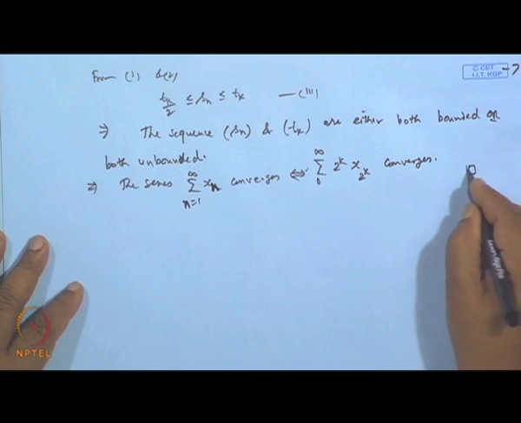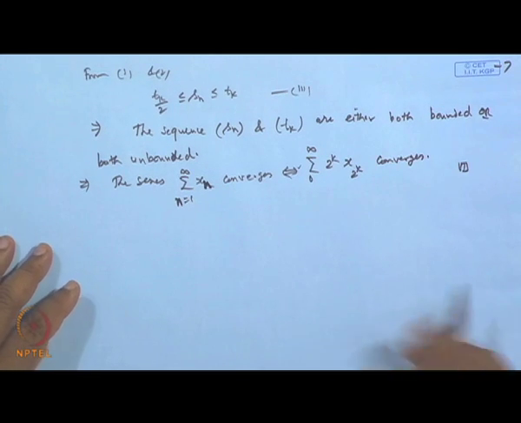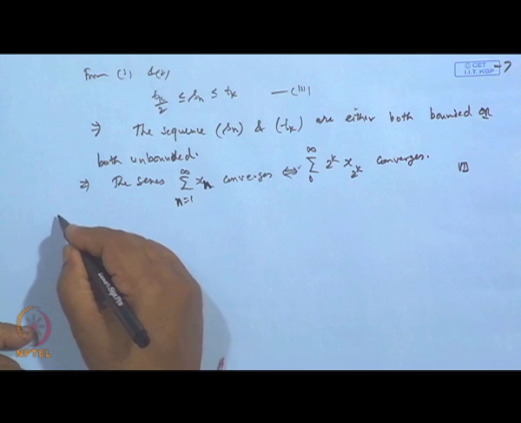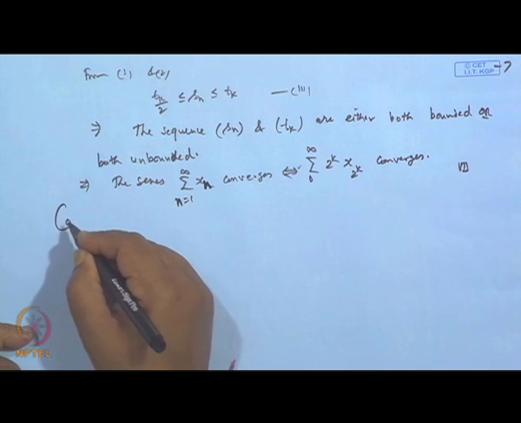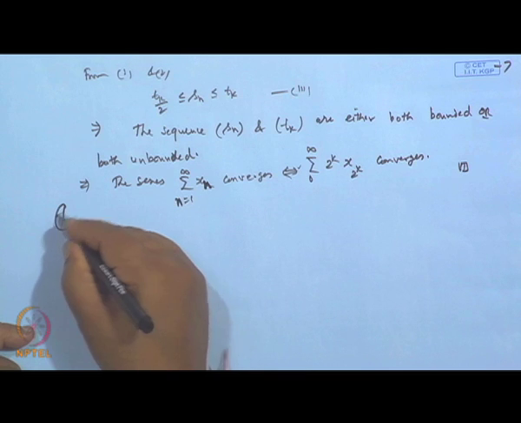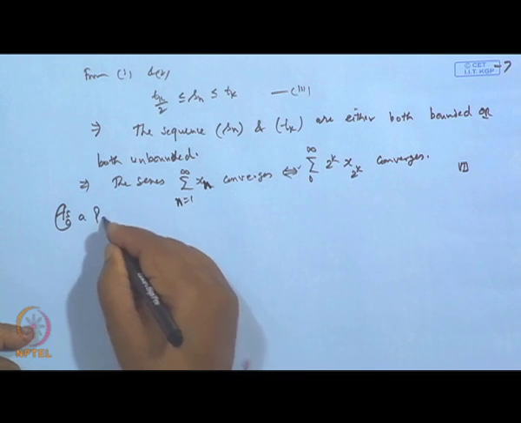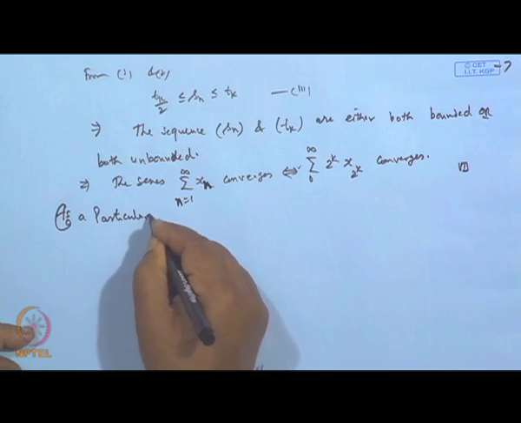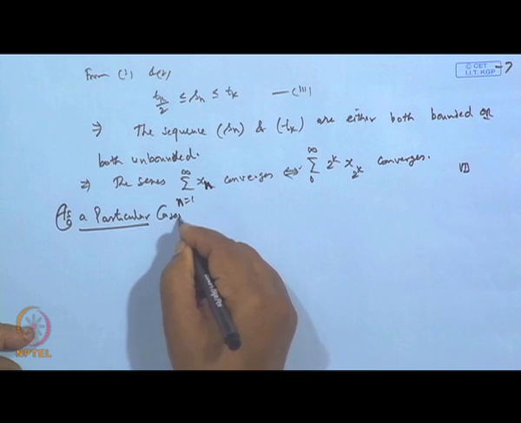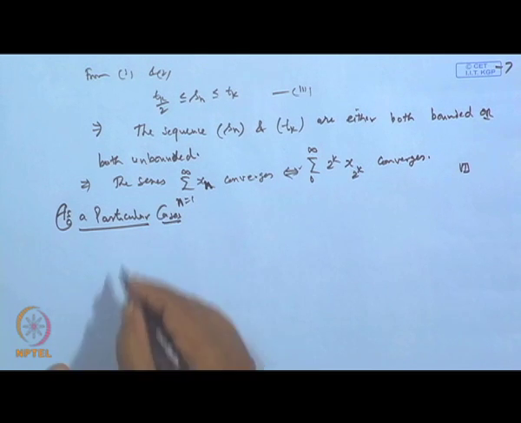Okay. Now, as a corollary to this, or as a particular case, we have this result.